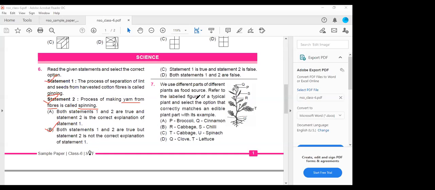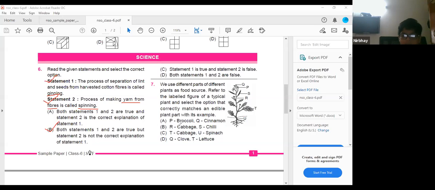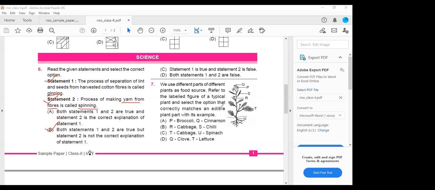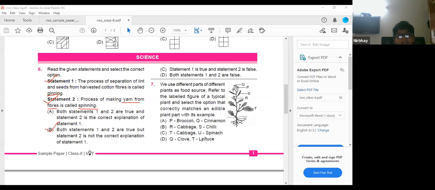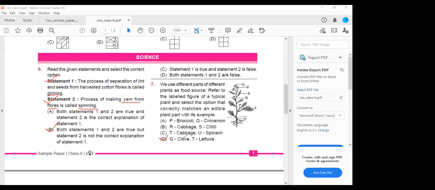Broccoli. P is broccoli? No. Broccoli will not be that small. So here option B, if you take R is cabbage. No, cabbage also will not be grown there. And T is a cabbage? No, those are leaves. Q, clove, is usually formed on the tip. Clove will grow there only. And at T, lettuce will grow there. Leaves are nothing but the lettuce. So option D is the correct answer. Okay.